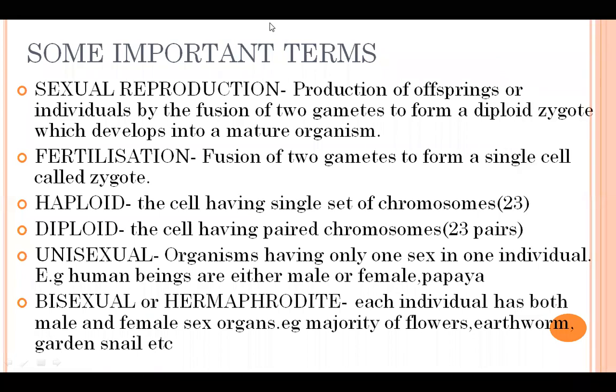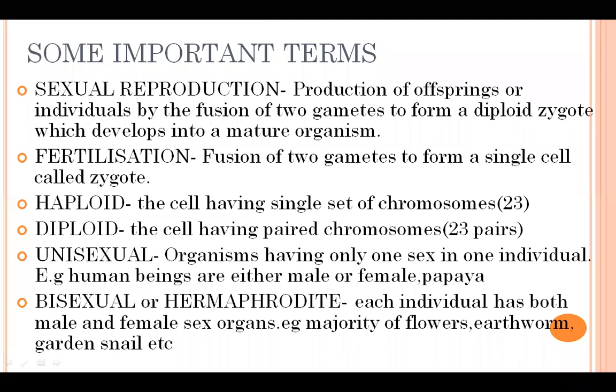Sexual reproduction is the production of offsprings or individuals by the fusion of two gametes to form a diploid zygote which develops into a mature organism. Now you will ask, ma'am, what are these gametes? What do you mean by diploid? What do you mean by zygote? That's why it is important to know the meaning of all these terms.